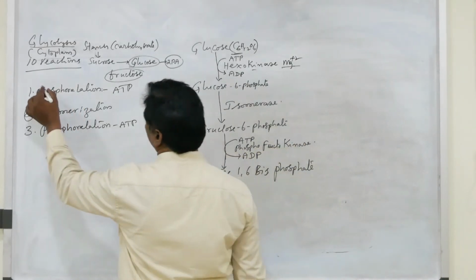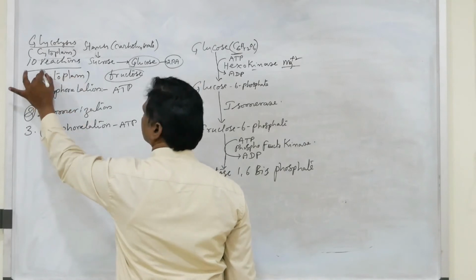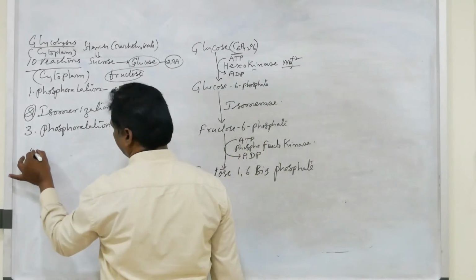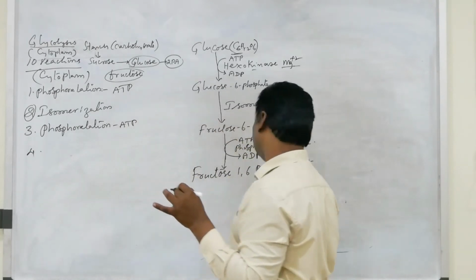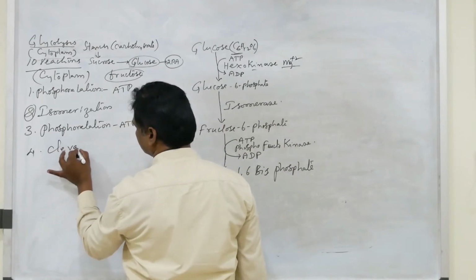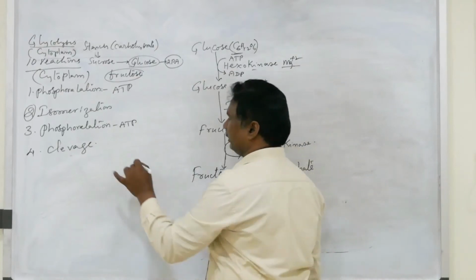Remember, everything takes place only in the cytoplasm. So the fourth step is cleavage. Cleavage means splitting.